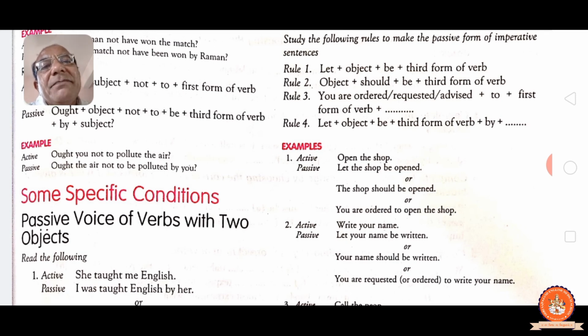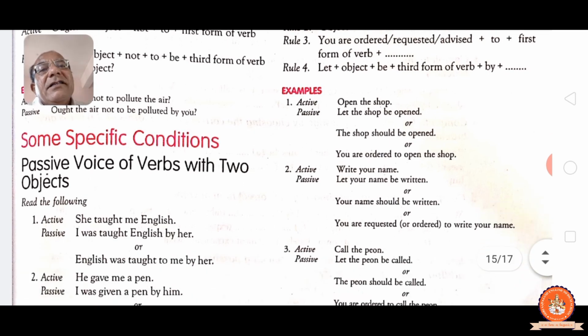Some specific condition: passive voice of the verb with two objects. She taught me English, then two objects are there. Then, I was taught English by her, by taking object number 1, me, then I. Simple past tense, so was or were with I, taught already there, second and third same. English, by her. Second, by taking the second object you can make: English was taught to me. Then for the first object, we have to add to before the first object, by her. Anyway, you can write out of two, by taking the first object or by taking the second object.